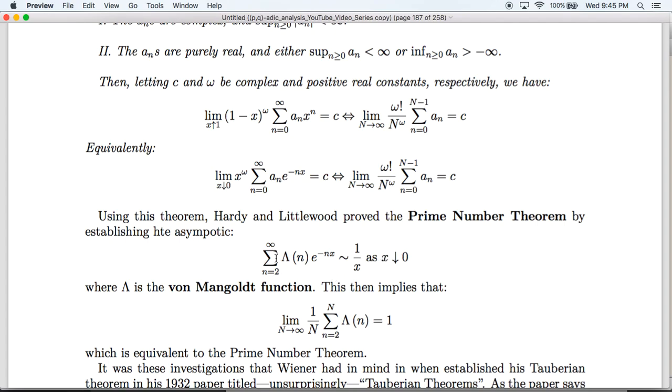That means that the ratio of these two, of the left and the right, tends to 1 as x decreases to 0. This then implies that the average order of the von Mangoldt function, that's the limit of the average of the sums, equals 1, and this is equivalent to the prime number theorem.